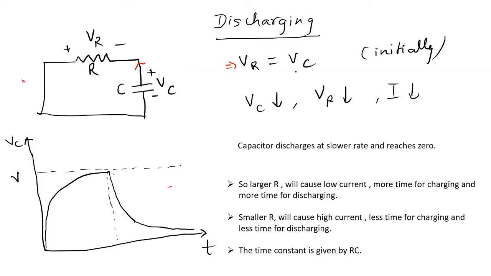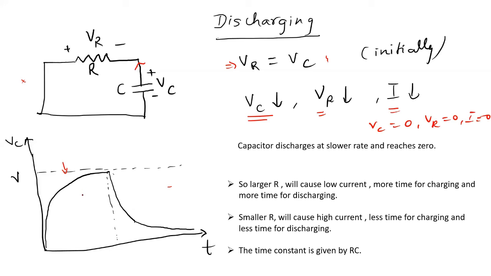Slowly, the capacitor voltage will decrease over time because current keeps on flowing. The potential across these plates will decrease because the charges will be moving out. So when Vc decreases, then from this equation VR will also decrease, and the current will decrease, and finally when Vc is 0, VR becomes 0, and I will also become 0.